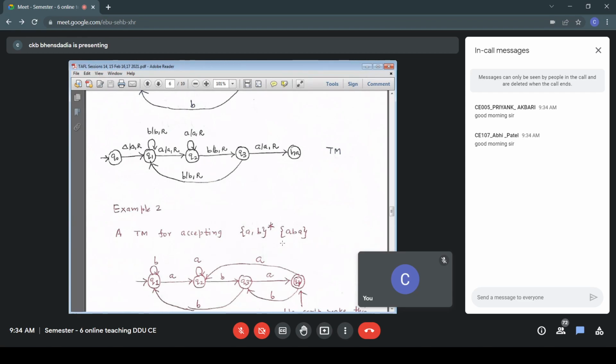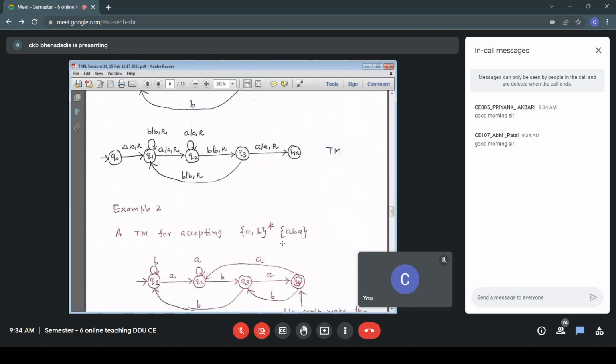Similarly, after ABA, if we get B, the last 2 symbols are then AB, so we need only one more symbol, that is A, to end with ABA. So in state Q4, the last 3 symbols were ABA, and now we get B, then we make a transition to Q3.